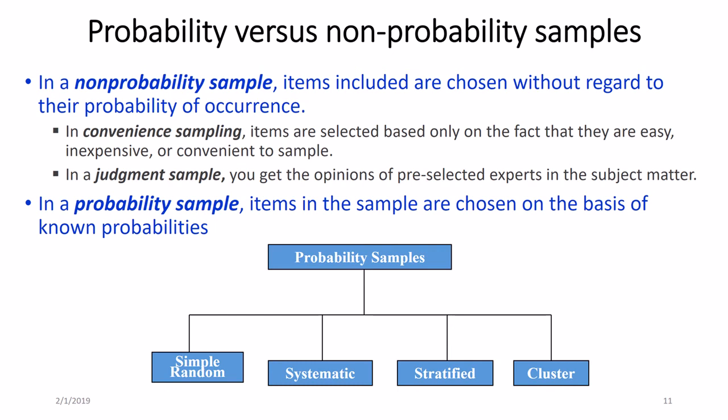In a probability sample, items in the sample are chosen on the basis of known probabilities.